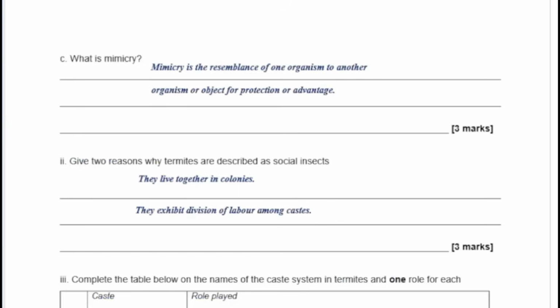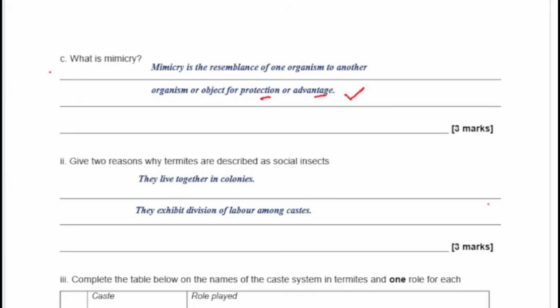So here you have that mimicry is the resemblance of one organism to another organism for protection or advantage. Basically, let me tell you about this. The organism that is mimicked may be distasteful, maybe it tastes very bitter, or it has something that can sting the predators. So this other organism has learned from experience that if I try to mimic this other one that is harmful, my own predators will leave me alone. So that's the concept of mimicry.